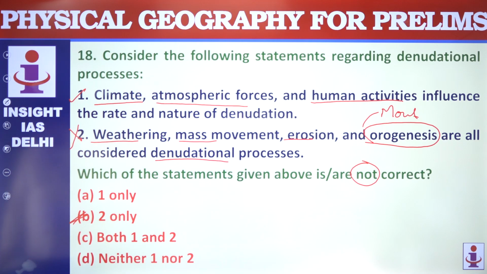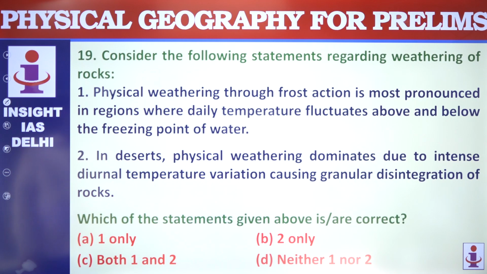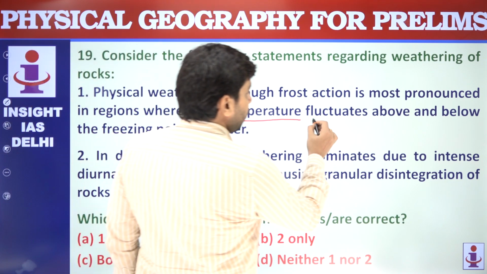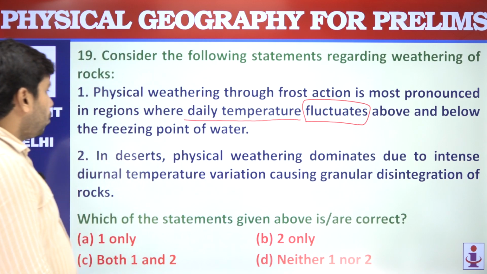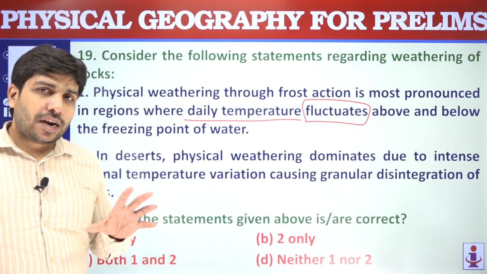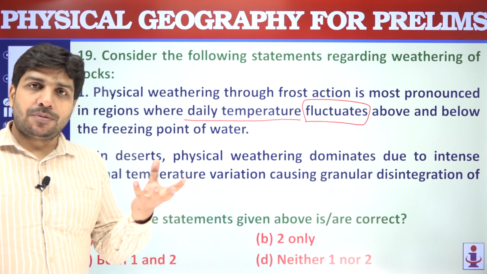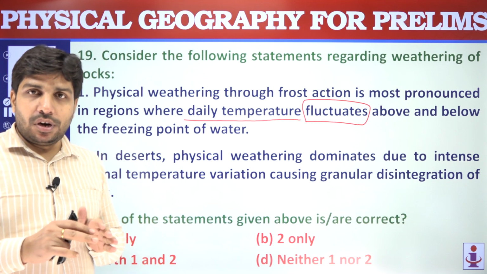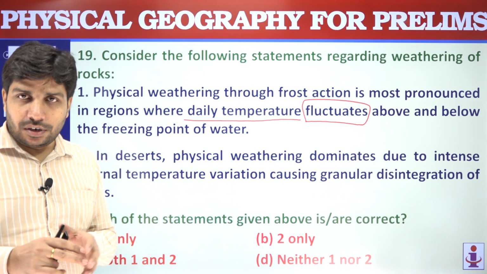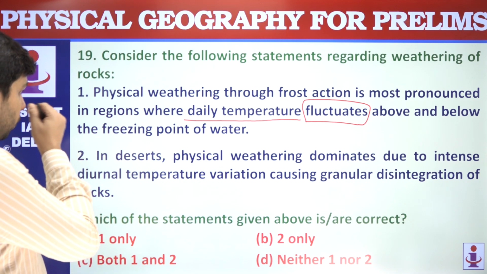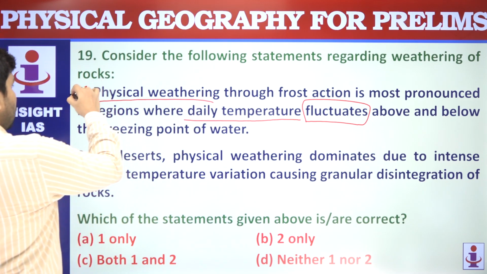We have the next question on weathering of rocks. Physical weathering through frost action is most pronounced in regions where the daily temperature fluctuates above and below the freezing point. That fluctuation in temperature on a daily basis, the freezing point means कभी बर्फ जम गई, then it will expand, then it will again melt. So that will actually lead to physical weathering. So this is a very good example of physical weathering.